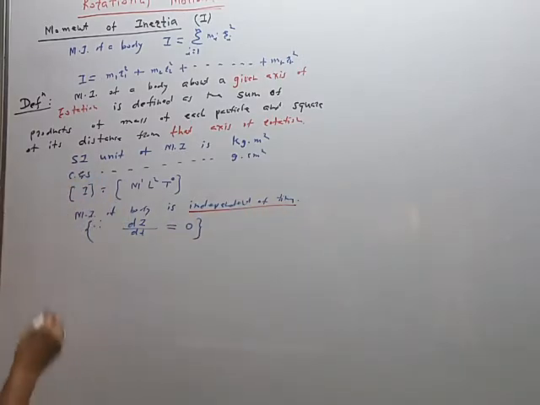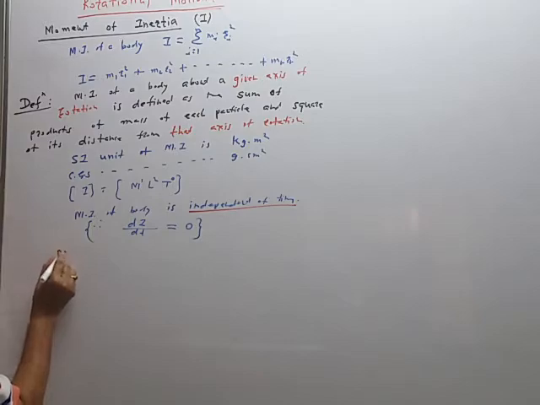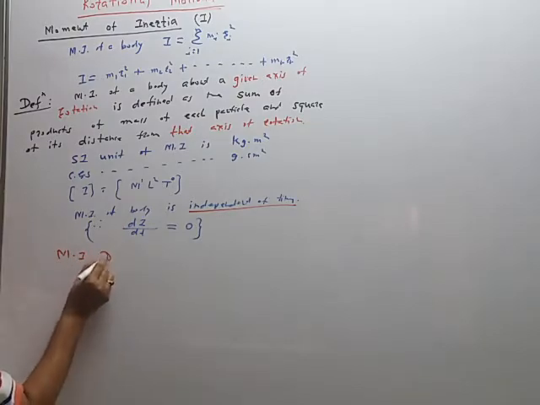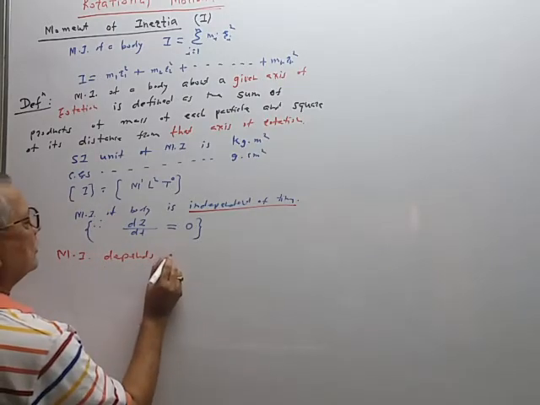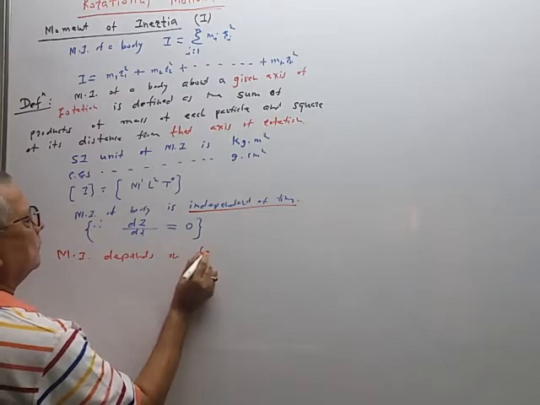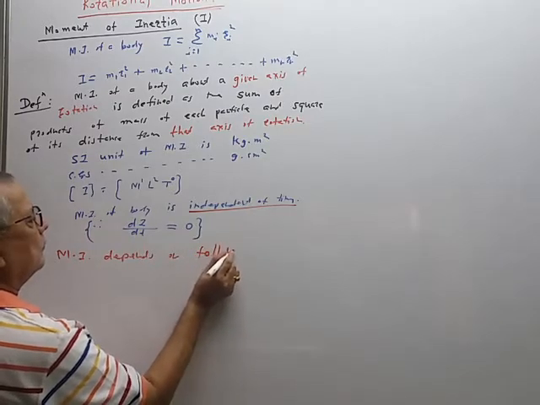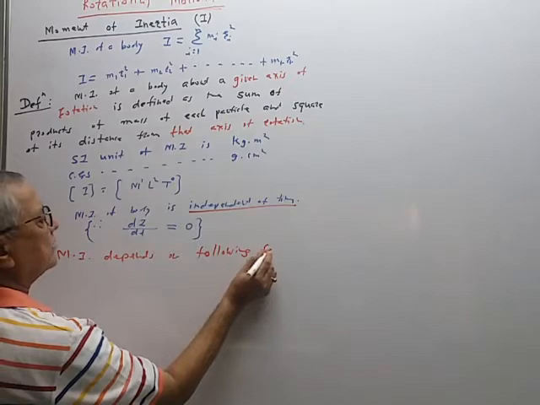Now, factors of dependence. MI depends on the following factors.